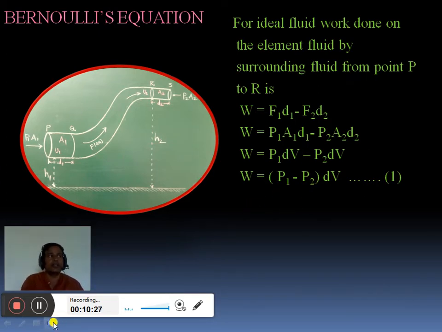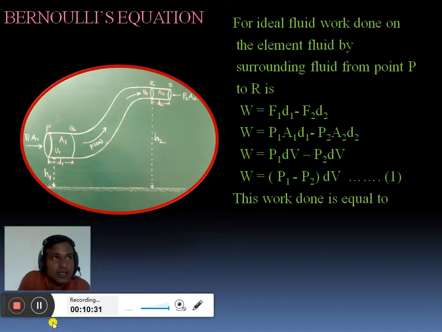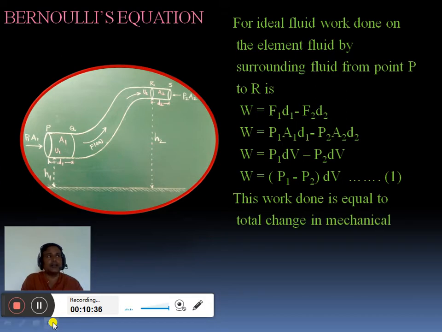Now we have to consider the mechanical work. This work done is equal to the total change in mechanical energy of the fluid. As initially mentioned, Bernoulli's principle is an application of the work energy theorem. So this is nothing but the work energy theorem. What is the change in mechanical energy? Mechanical energy means kinetic and potential.